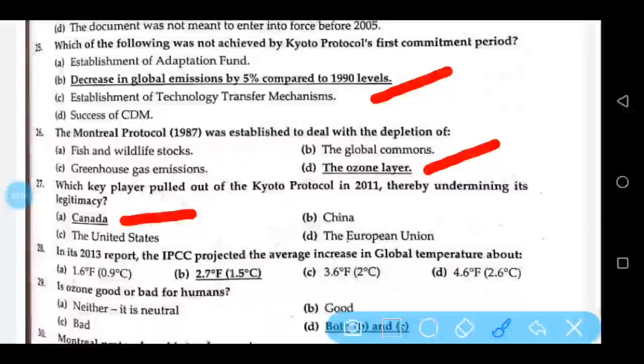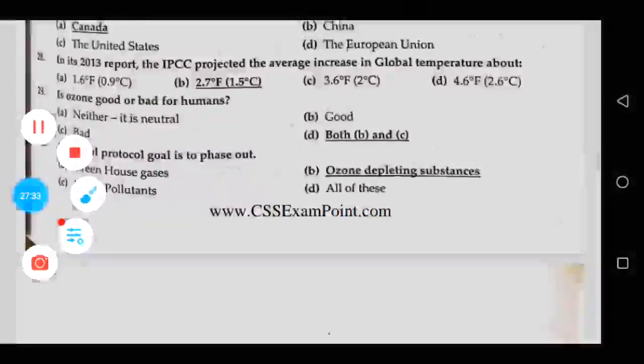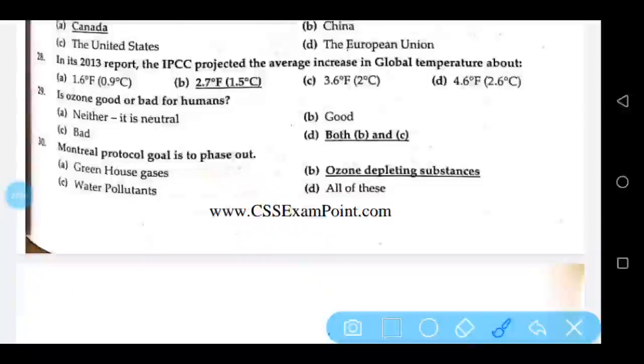Canada. In its 2013 report, the IPCC projected the average increase in global temperature about 2.7 degree Fahrenheit, 1.5 degree centigrade. Is ozone good or bad for humans? Both B and C. Good and bad. Montreal Protocol goal is to phase out ozone depleting substances.